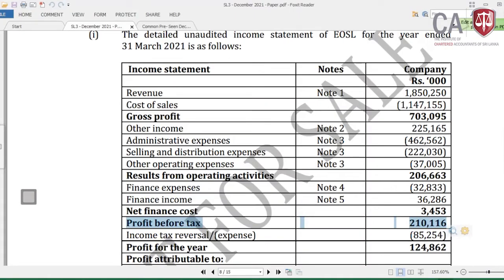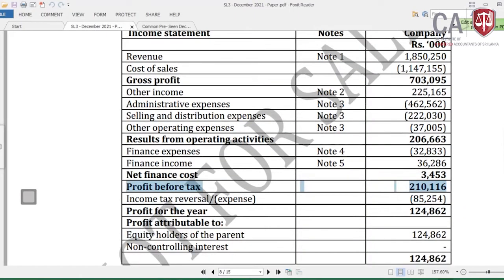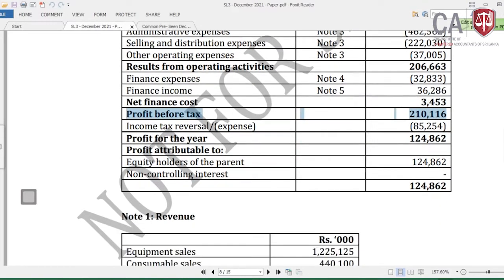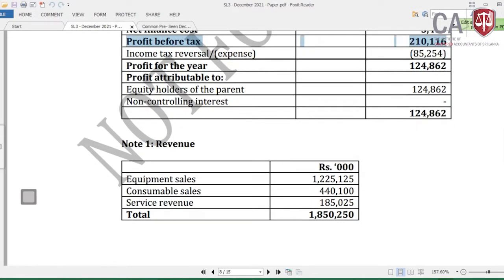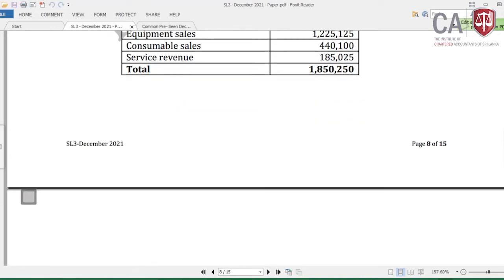Come to here, then the income tax reversal, the profit before and after tax, which is in the other part, I'm not considering. Then for revenue, we have equipment sales, consumable sales, and service revenue as given in the pre-scene, the same set of sub revenue lines.